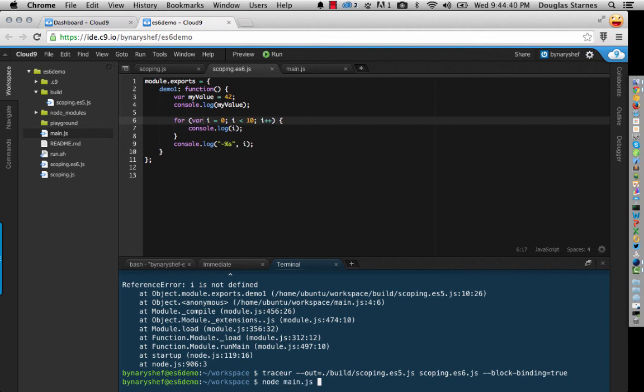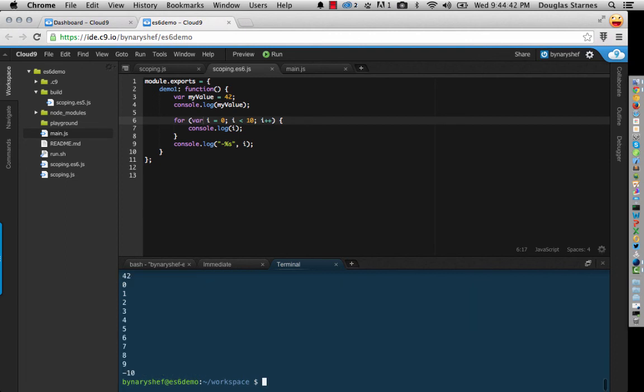Now, if we change this back to var, we can run this through Traceur still, and there's no problems. But this time it'll work. So you can still use the var syntax in ES6. It's just not really recommended that you do it. But personally, this is one of my favorites. Everybody's been waiting for this one. It's driven a lot of people nuts over time, and it's good that they finally fixed that. So we'll look at more in the next video.